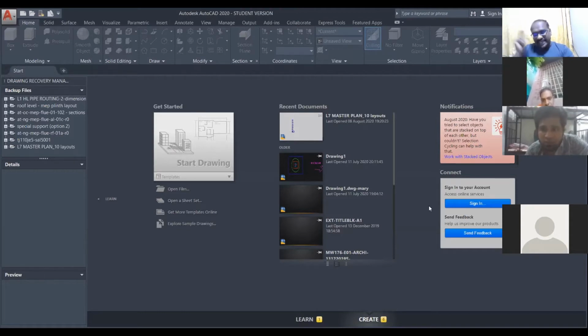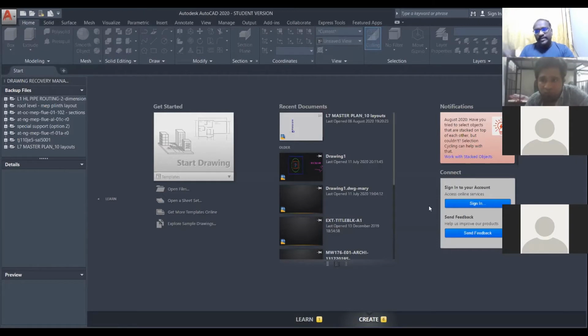Before that there was NT, Windows 98, Windows 2000, 96, 94, 93. Before that, there was MS-DOS. Whatever you wanted to do, you had to use MS-DOS to create the data. The computer was working with that kind of operating system, and at that time AutoCAD was released to draw the drawings.